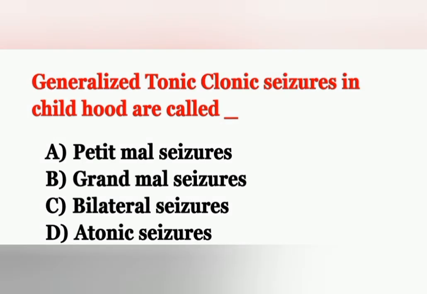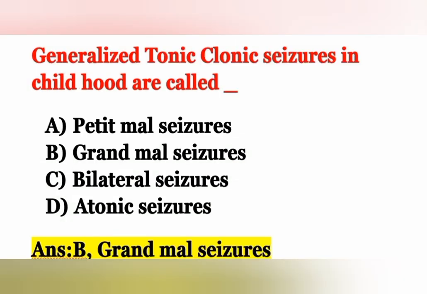And the next question: generalized tonic-clonic seizures in childhood are called. Option A, petit mal seizures. Option B, grand mal seizures. Option C, bilateral seizures. Option D, atonic seizures. Generalized tonic-clonic seizures in childhood are called grand mal seizures. Option B is the correct answer. Move on to the next question.